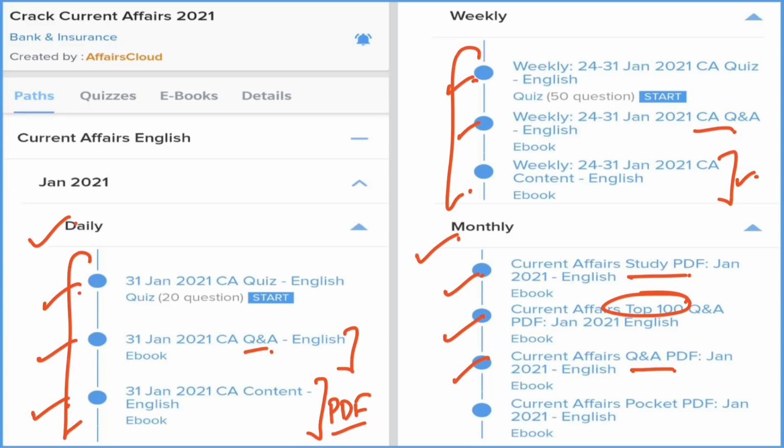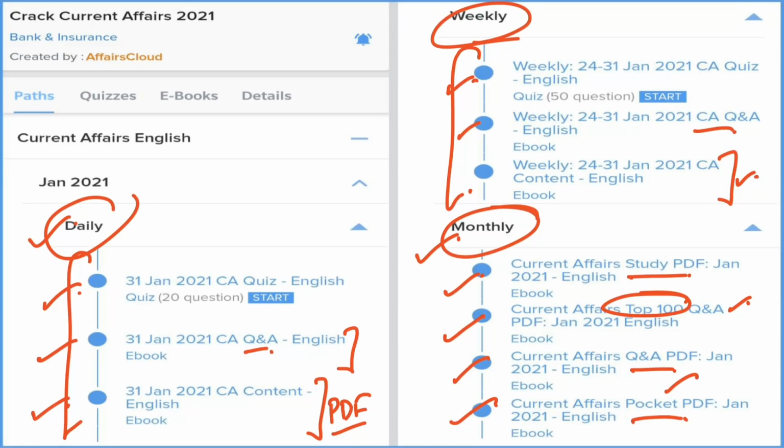It means the best 100 current affairs will be provided to you in the format of question and answer, so that you can revise again and again. Next is the pocket PDF, and as the name suggests, it is very useful to revise the current affairs very quickly before your exam. So that's why its name is the pocket PDF. So all these current affairs, daily, weekly and monthly, will be provided to you every month.